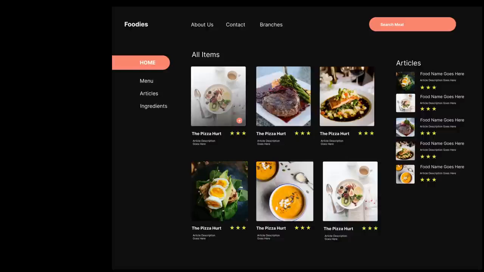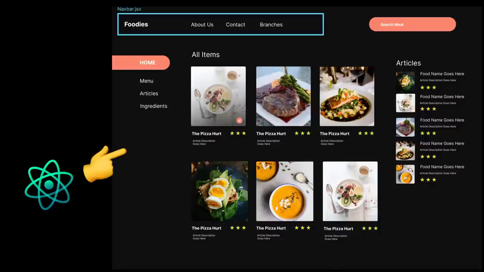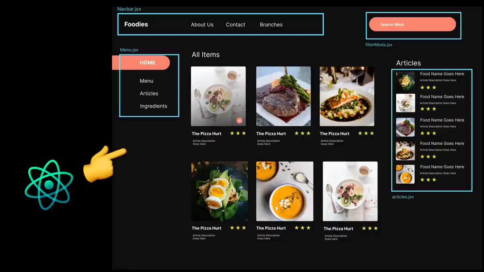So if you want to build this project by using React.js, we will start by creating a component for the navbar, and in that we will put our HTML, CSS and JavaScript inside their specific files. Then we will create another component for a search bar, next for the menu, and also for the article, and finally we will create a component for the card, and we will reuse that card again and again in our UI.